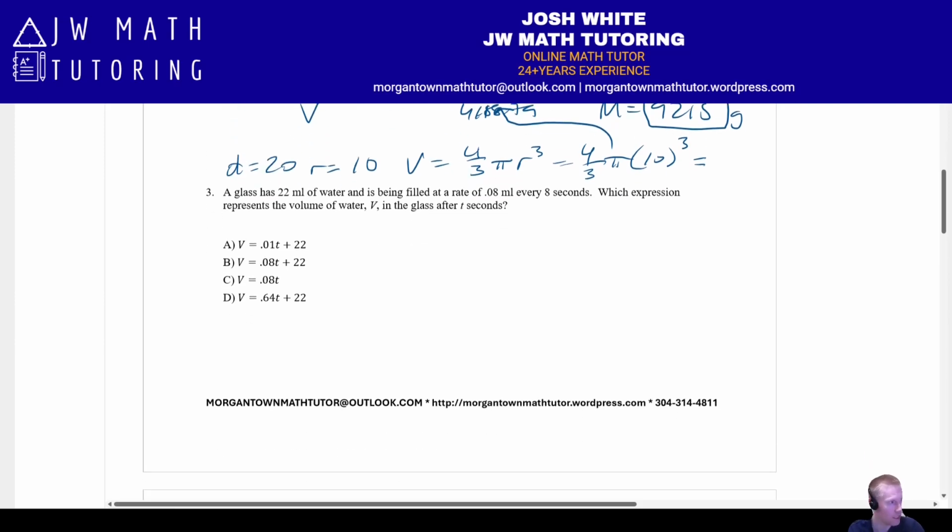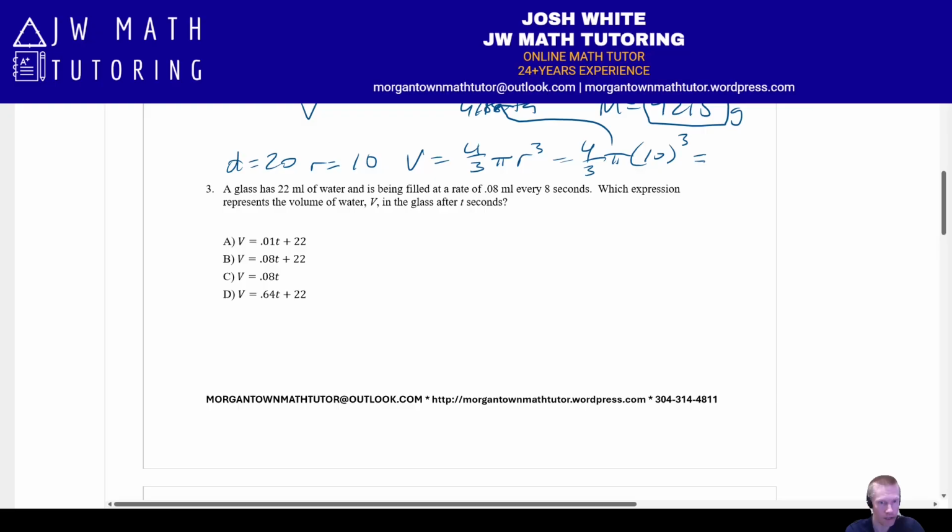All right, let's look at the next one. You have a glass. It currently has 22 mLs of water. It's being filled at this given rate. The question wants to know which expression down here represents the volume of water in the glass after t seconds have elapsed. All right, here is the thing that makes this a little bit tricky. It's 0.08 mLs, milliliters, per every 8 seconds, right? That's basically the rate that it's being filled up at.